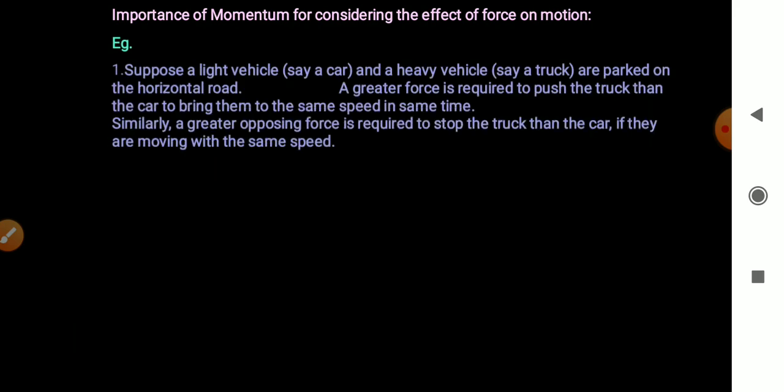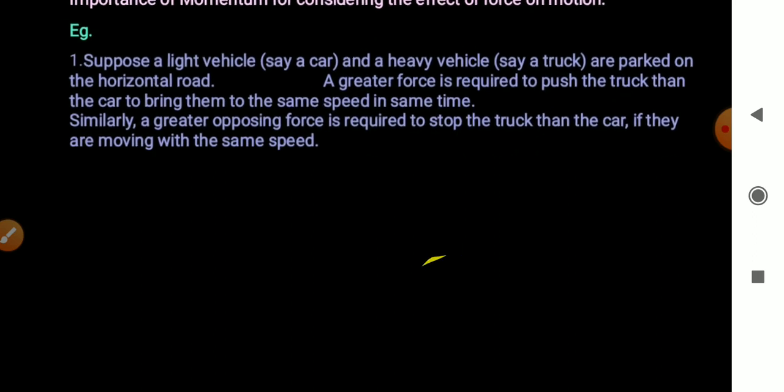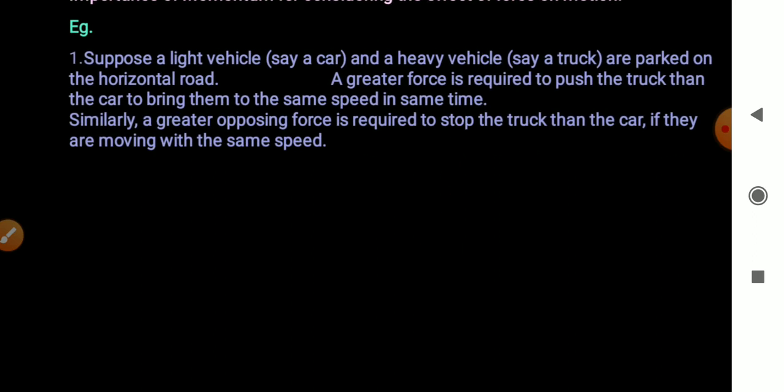Let's take the first example. Suppose a light vehicle, say a car, and a heavy vehicle, say a truck. Car and truck are parked on a horizontal road, right? So we see that greater force is required to push the truck than the car to bring them to the same speed in the same time, right?